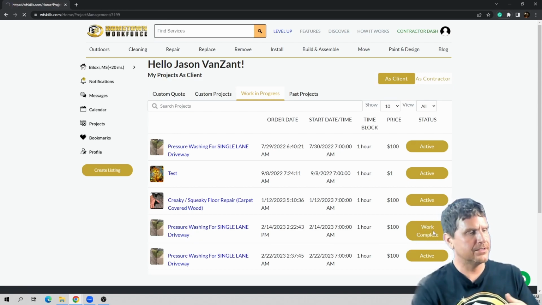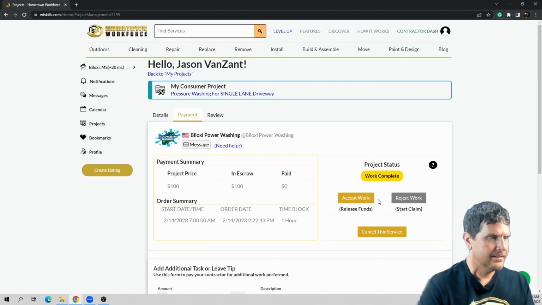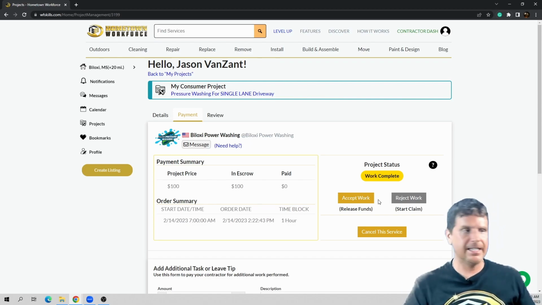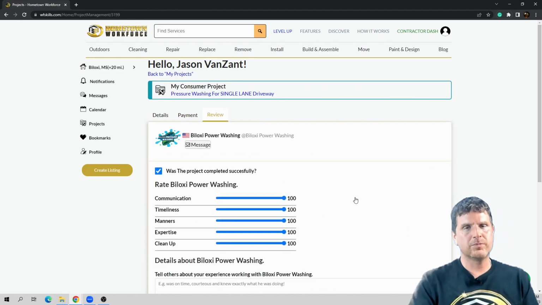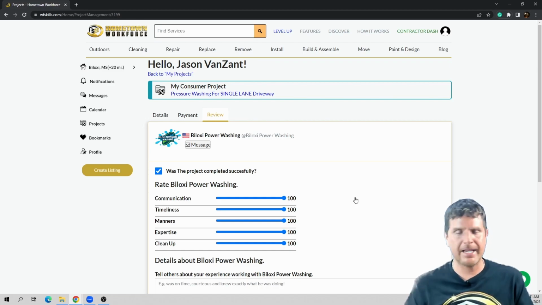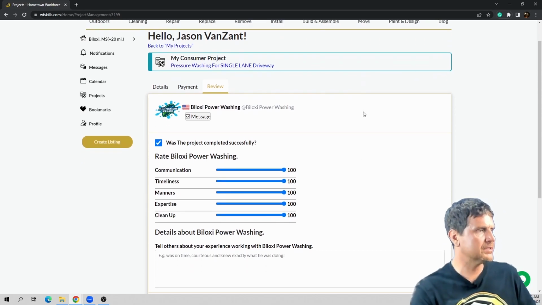So I need to click on this, and then the contractor sends the work complete notification. All that's left is to click this button right here. Or you could decline the work, and that'll send out our arbitration team, and we're going to make it right. That's our objective, is to make sure that everything goes right, but of course construction is,